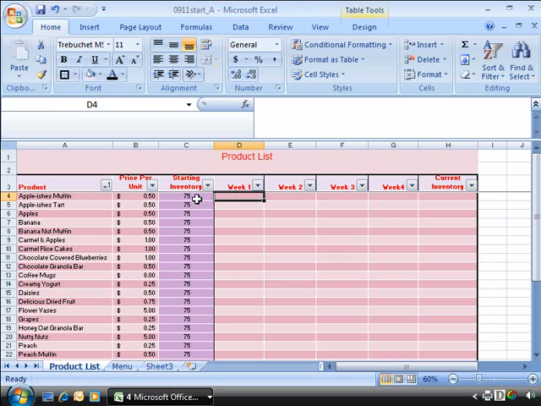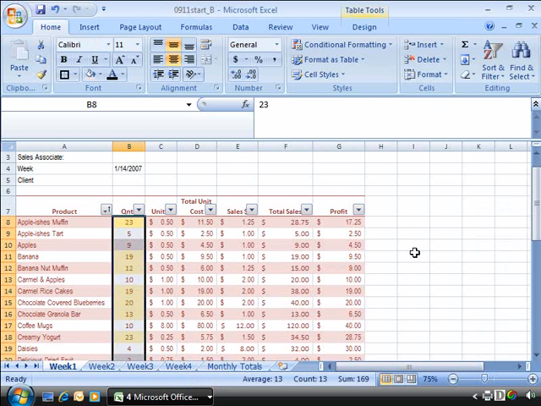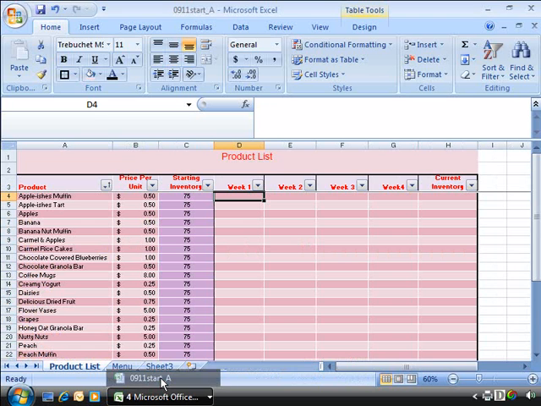Now notice that this might look a little bit different to what we've developed in the past for our product list. I have changed the starting inventory to 75, and I have also developed the worksheet further by adding week 1, week 2, week 3, 4, and current inventory. Now our source workbook will be 0911 start_B file, and here on a weekly basis we have recorded the quantity sold for our Raspberry Brigade company. So we're going to pull this column into our 0911 start_A file or destination worksheet for week 1.